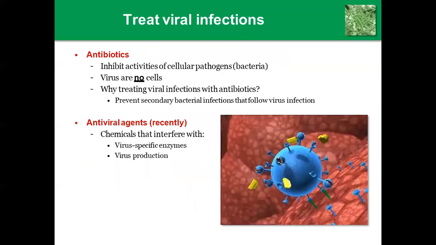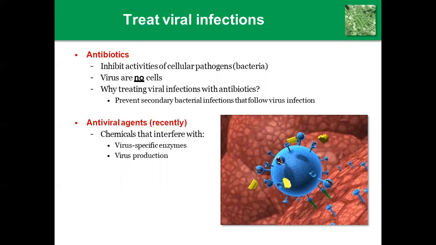Next, can viral infections be treated? Antibiotics inhibit the activity of cellular pathogens like bacteria. Viruses are not cells, so antibiotics cannot inhibit a viral cell wall. So why treat viral infection with antibiotics? To prevent secondary bacterial infection that follows a virus infection. That's why we give antibiotics during viral infection, to prevent infections from other microorganisms.